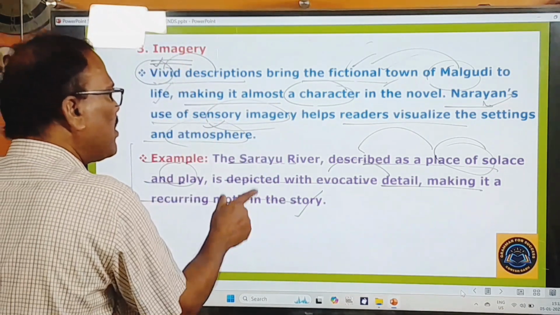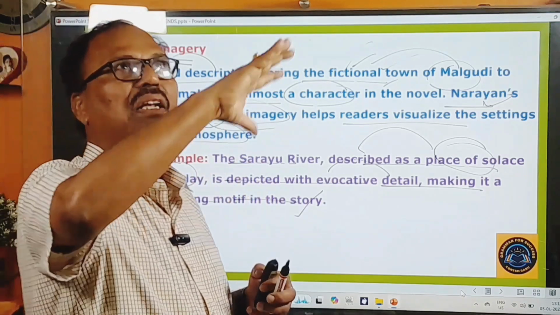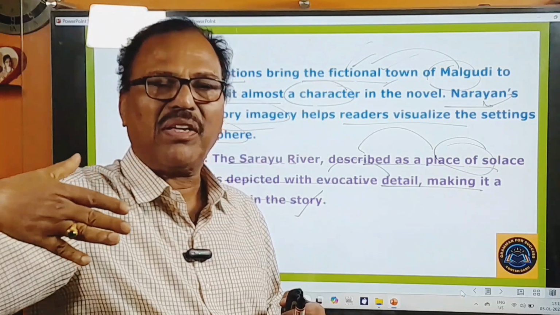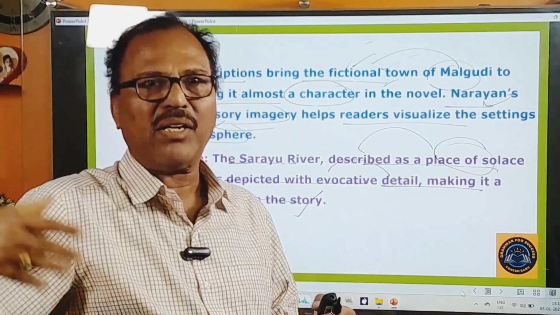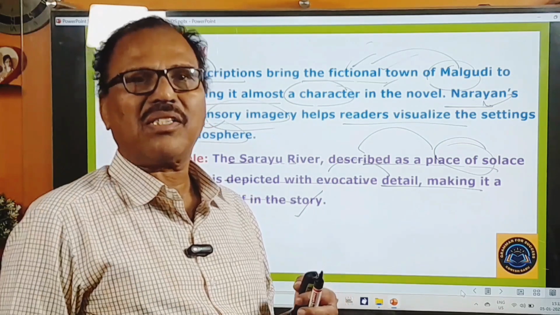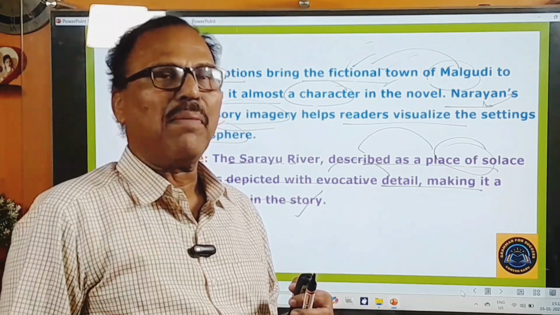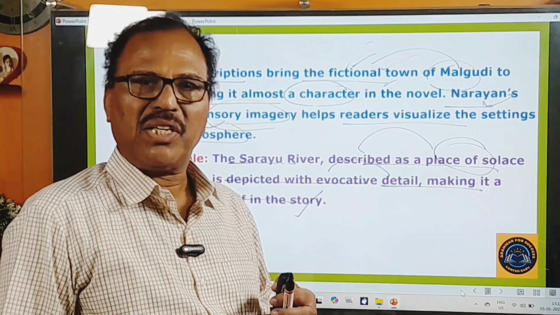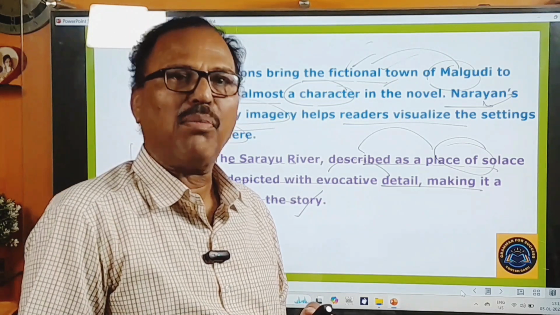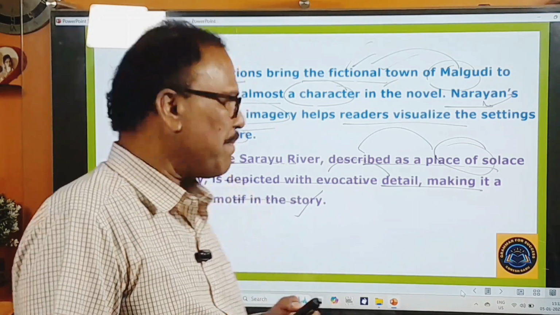When you remember the Sarayu river, you understand the river flowing and the bank of the river, people playing in the sand and all that. So all such things you can understand. You get some kind of mental picture that is called imagery. Okay, now let's move on to learn about the next literary device.